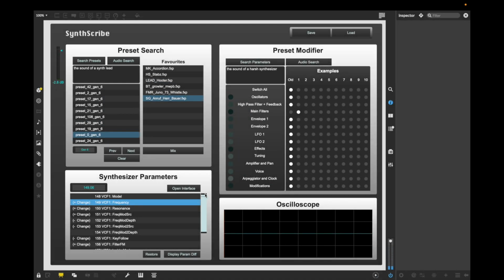By clicking on cells of the matrix, the parameters of our old sound are swapped with those of a harsh synthesizer sound, allowing us to modify the original sound meaningfully. By navigating this process, we indeed end up with a harsher synthesizer sound.